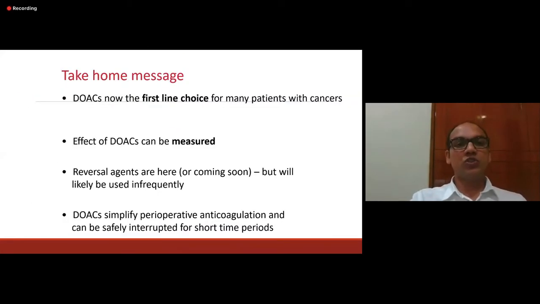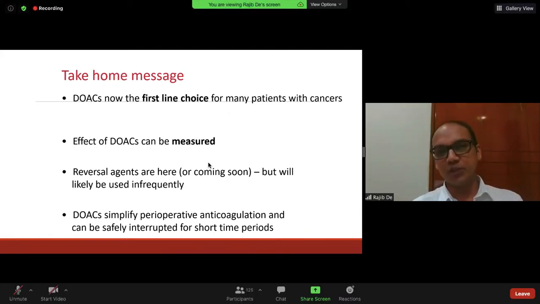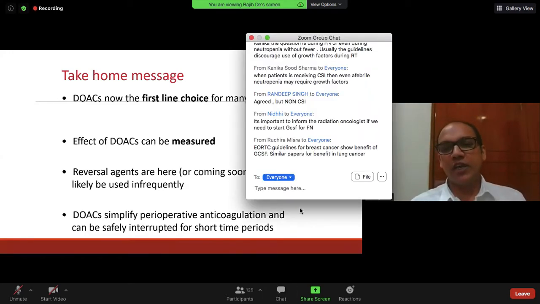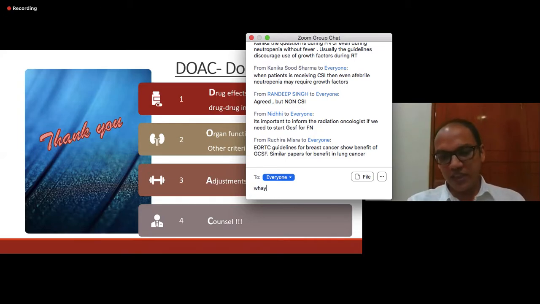And so this is the take-home message. That is, DOAC is among the first line of therapy. It should be used in cases where there is less chance of bleeding. In GI malignancy, we should avoid it. And if there is no renal dysfunction, then we can use DOACs. So DOAC is a new therapy for cancer-associated venous thromboembolism.